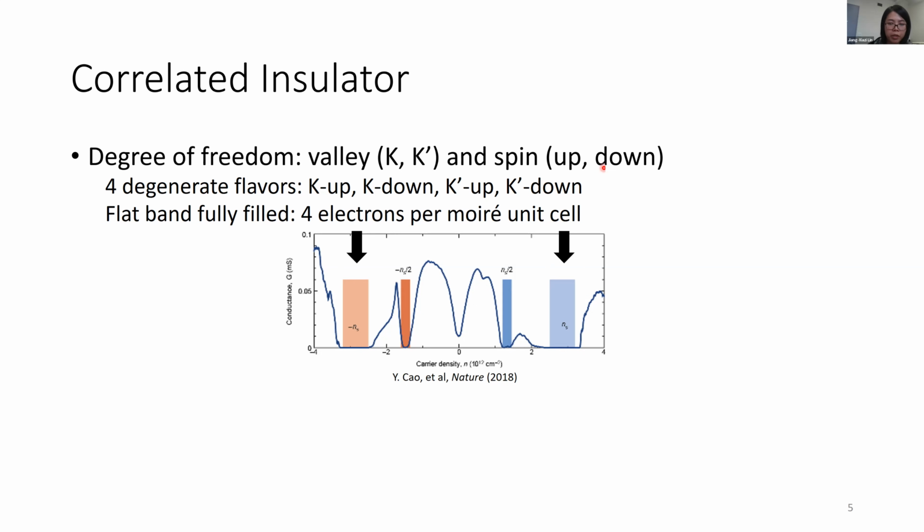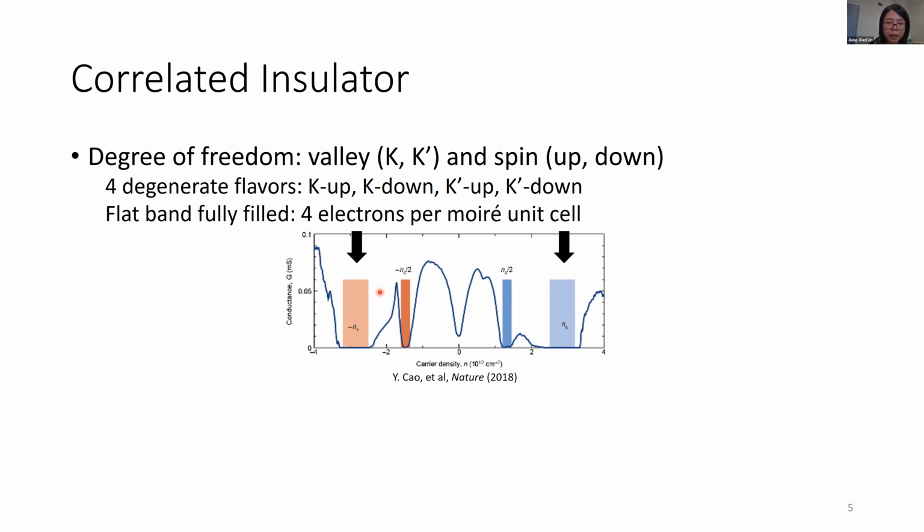moire unit cell area. As shown in this first measurement of magic angle twisted bilayer graphene, here the black arrows are pointing at the insulating states when the flat band is fully filled, corresponding to 4 electrons and 4 holes per moire unit cell area.